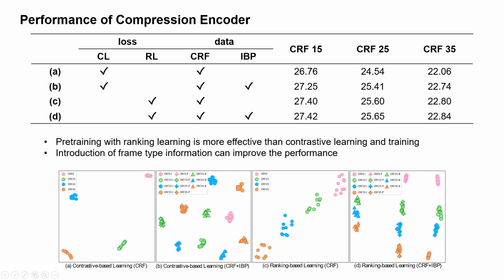We also evaluated the performance of the compression encoder. We found that pre-training with ranking loss yields better results compared to contrastive loss. This design allows the model to not only distinguish different compression levels but also understand their relative magnitude. As shown in the figure, the TSNE distribution of ranking learning exhibits a certain trend along different dimensions. Introduction of frame type information can also improve the performance.